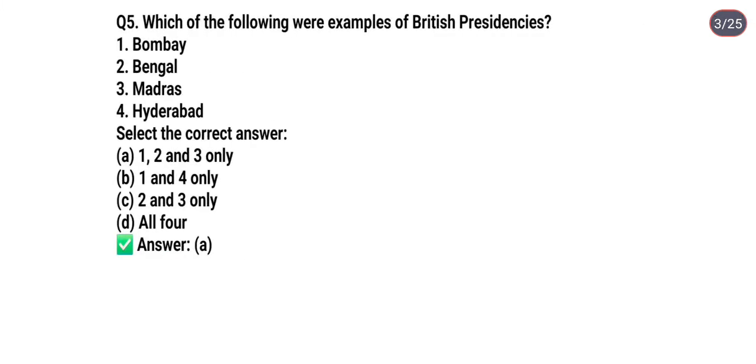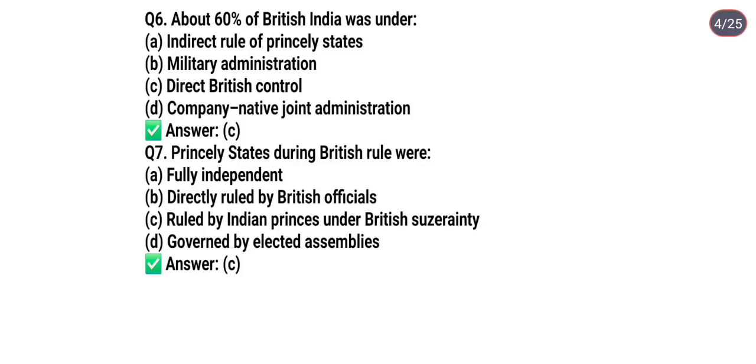So next question is, which of the following were examples of British presidencies? Option 1, Bombay. 2, Bengal. 3, Madras. 4, Hyderabad. Correct answer is option A, it means 1, 2 and 3. Next question is, about 60% of British India was under. Option A, indirect rule of princely states. Option B, military administration. Option C, direct British control. Option D, company native joint administration. So the correct answer is option C, direct British control.